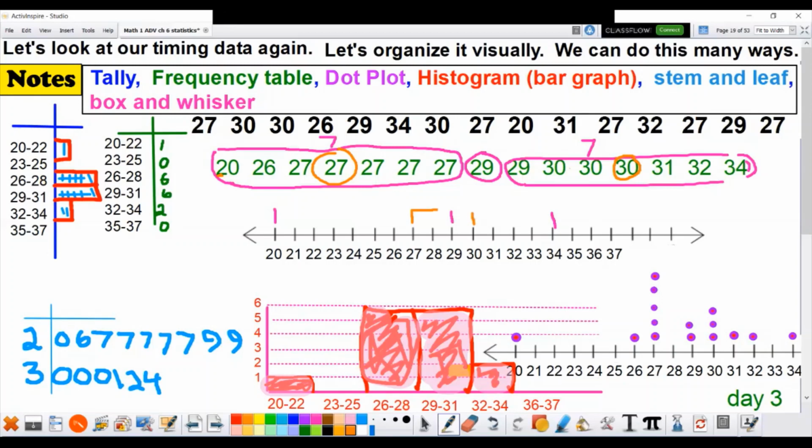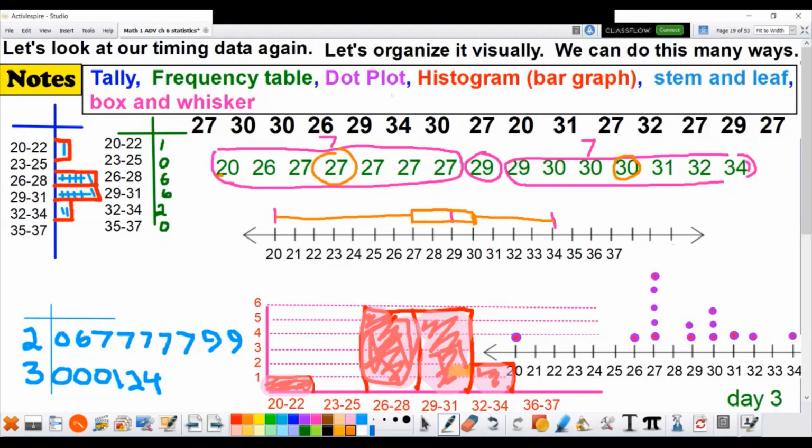And then you draw a box connecting these. And then kind of out of the middle of this, you make a whisker. And out of the middle of that, you make a whisker. That's called a box and whisker. It shows you the middle score was 29. Here's the people above and below. And here's the extremes. We'll talk more about this on another day.